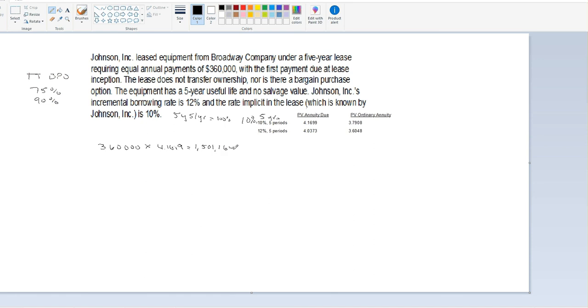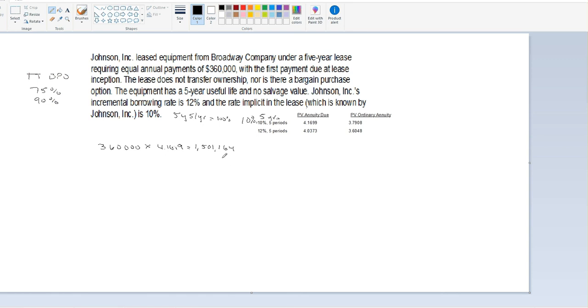Okay, so we know that when we record the lease on our books, it's going to show an asset of 1.5 million and a lease liability of 1.5 million. Okay, so we know that's for sure. Then the second question might be, what do we record for the interest expense for the first year?